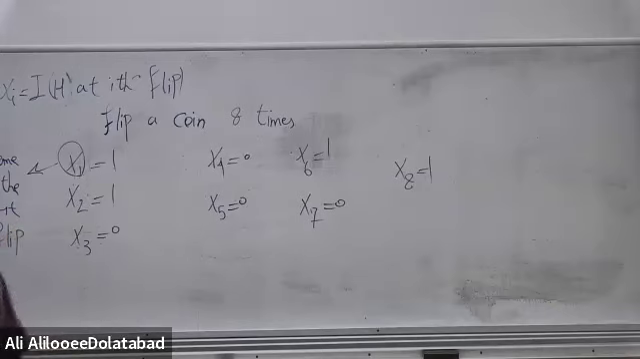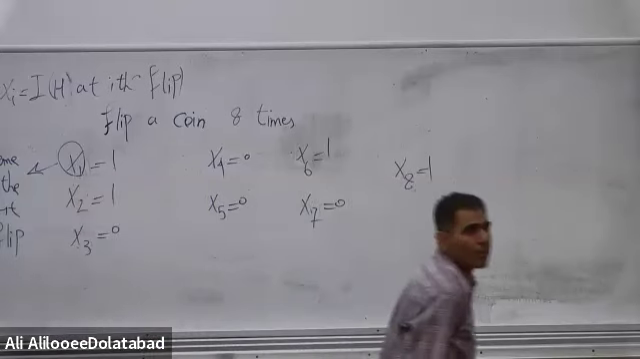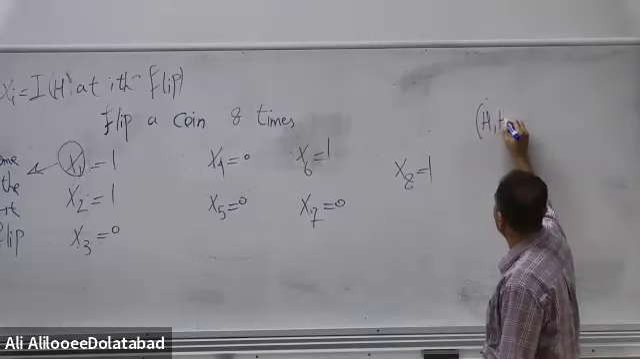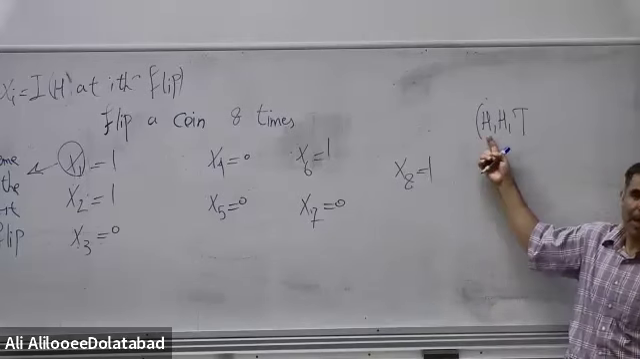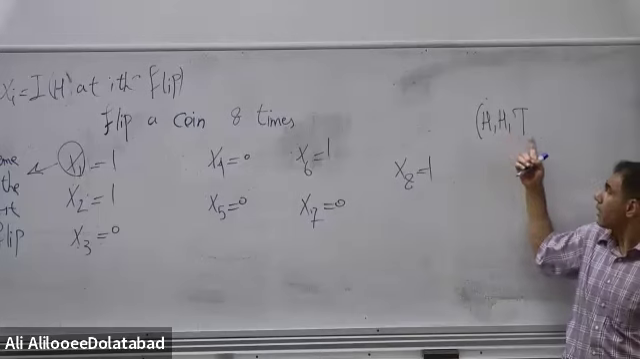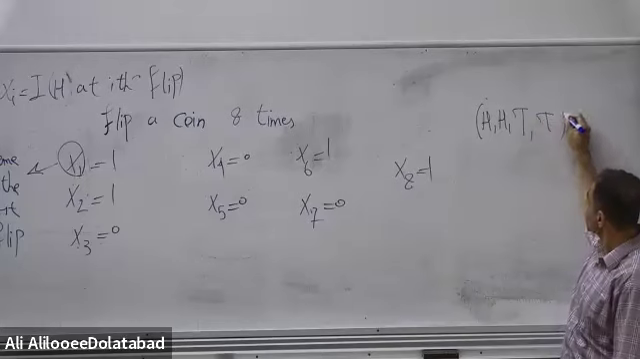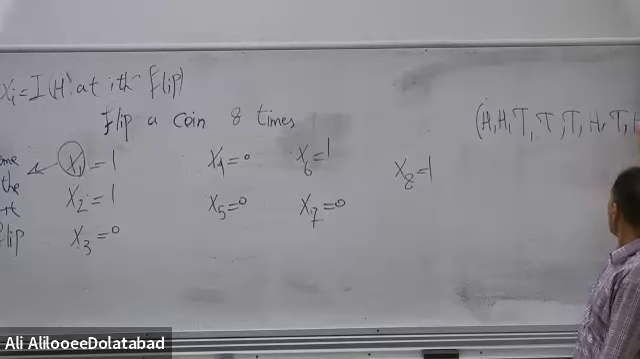What about the outcome of the second flip? Again, head, same reason. Then the outcome of the third flip: tail. Then here we can say that we have something like this. H stands for head, T stands for tail. The first flip is head, second tail, third tail, fourth tail again, fifth tail, sixth head, seventh tail, eighth head.